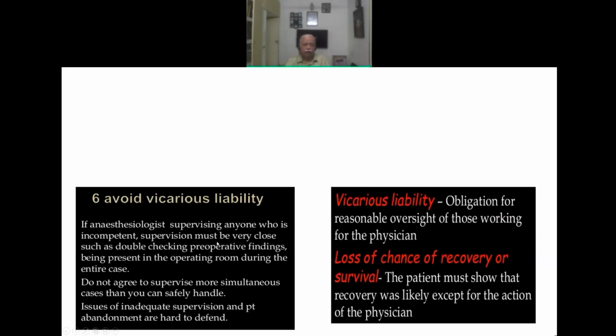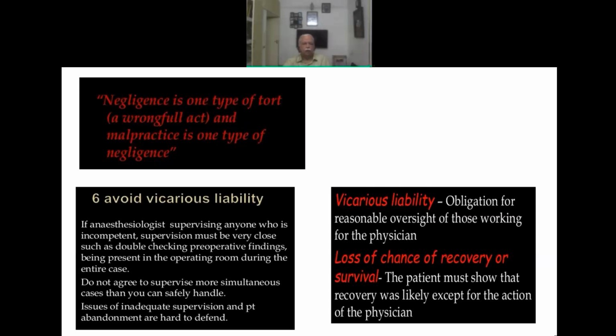And as I said earlier, vicarious is substitute or surrogate or secondary liability for not directly getting involved. Whereas negligence is one type of tort. Tort is doing a harm or wrongful act, and malpractice is one type of negligence.